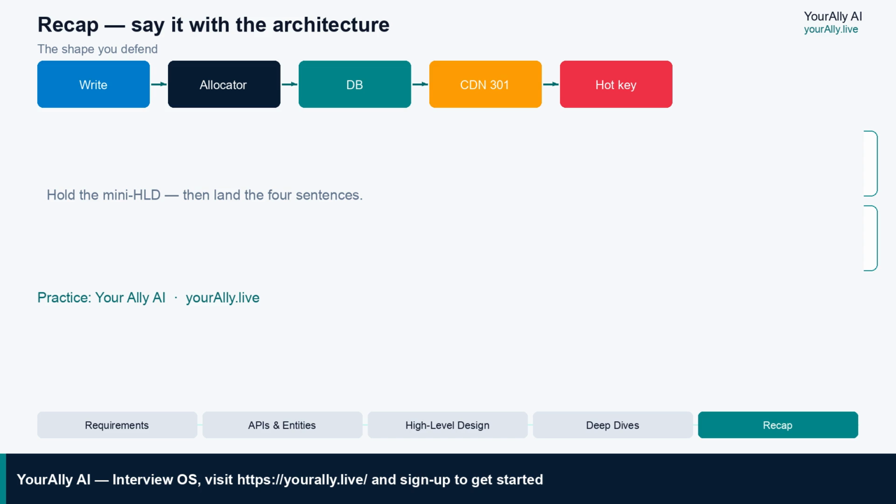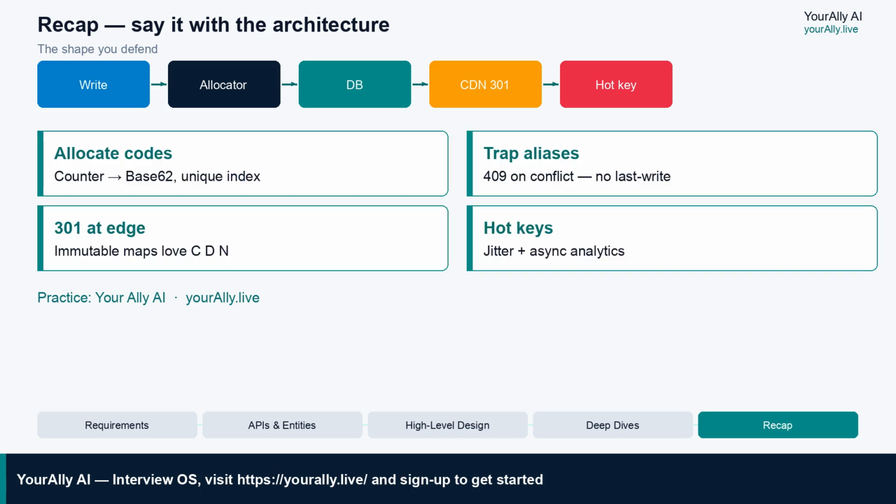Hold that mini HLD in your head. Write: allocator into primary store. Read: edge first. Clicks never block location. If they poke consistency, one sentence: strong uniqueness on write. Cache OK reads if the product accepts a brief stale window.